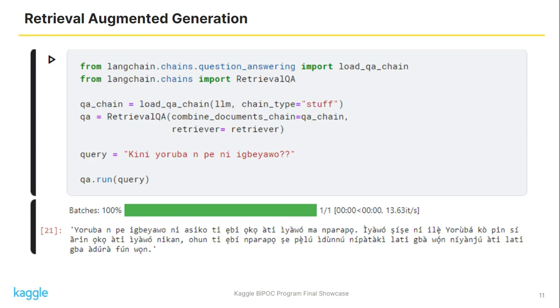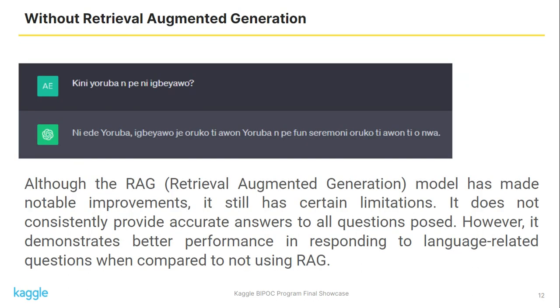Another example: I asked another question here, kí ni Yorùbá ń pè ní ìgbéyàwó, like what do the Yorùbás call wedding? So you can see it's telling us Yorùbá ń pe ìgbéyàwó ní àsìkò tí ẹbí ọkọ àti ìyàwó máa ń parapọ̀. Ìyàwó ṣíṣe jẹ́ ilẹ̀ Yorùbá, kò pín sí àárín ọkọ àti ìyàwó nìkan, meaning it doesn't end between just the wife and the husband. It also includes the family members. So without RAG, you can see that it is not really giving a good answer.